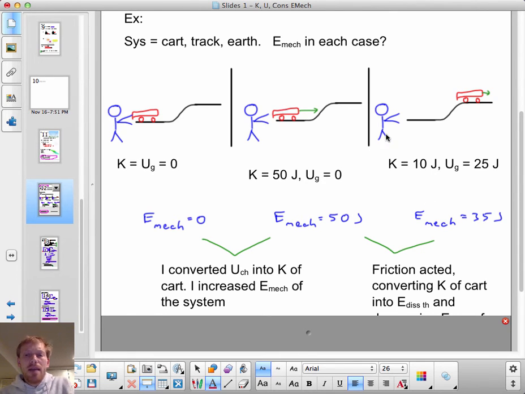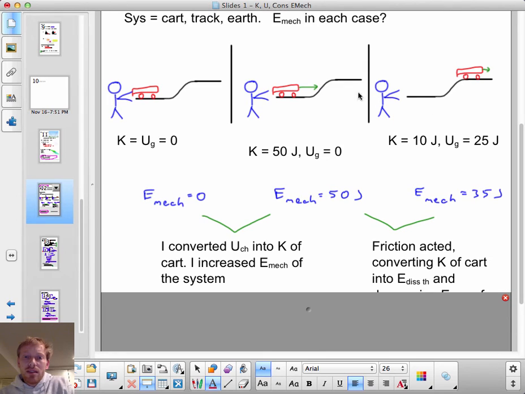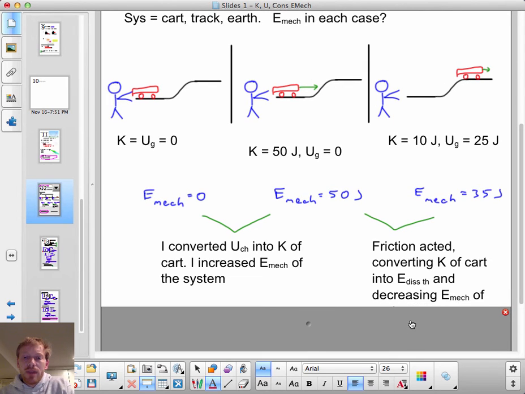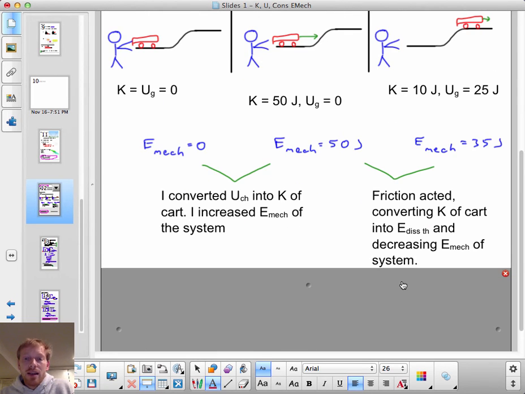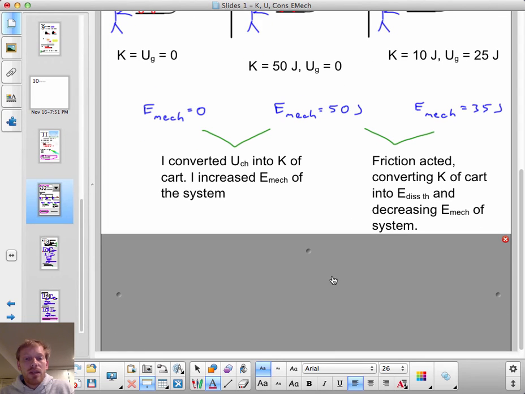And then what could account for there being a decrease from 50 joules to 35 joules in the mechanical energy between this picture and this picture? Well, I think the only thing that could decrease the mechanical energy of this system would be the action of friction. There is some friction between this cart and this track, and that's what accounts for this lost 15 joules of energy. So friction acted, converting kinetic energy of the cart into dissipated thermal energy and decreasing the mechanical energy of the system. Where am I going with this?